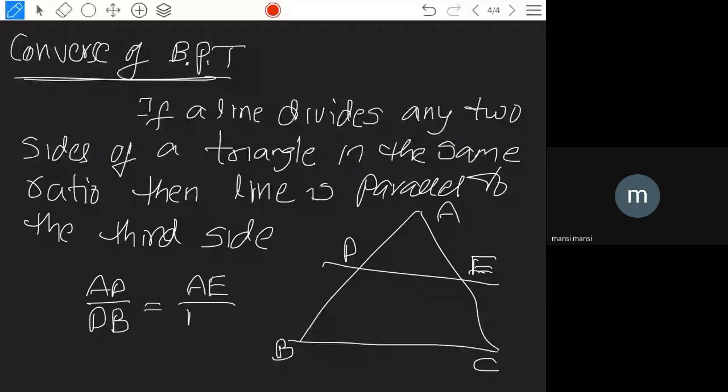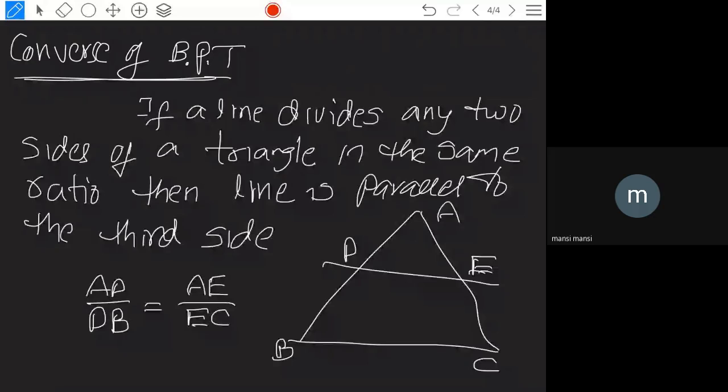This is given. We need to prove that DE is parallel to BC. Is it clear? Does it make sense?